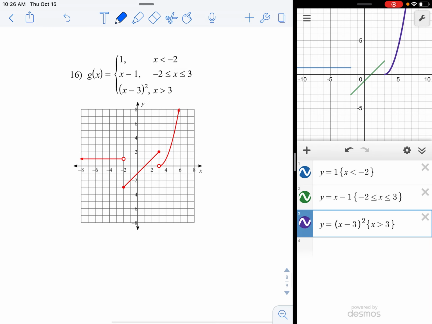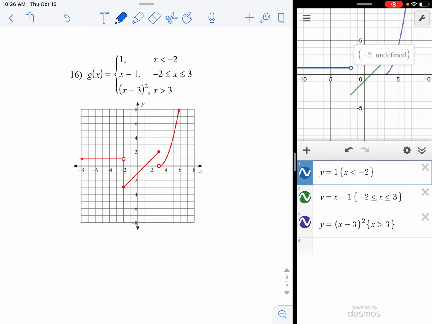And yeah, looks just like Desmos, except again, Desmos doesn't show you overtly where the circles and dots are. You do have to touch the screen and scroll over. Or you can just learn, if there's no equal sign, it's a circle. If there is an equal sign, it's a dot. Equal sign, dot, no equal sign, circle. I mean, you can learn it two ways.